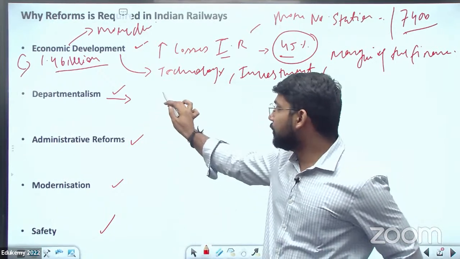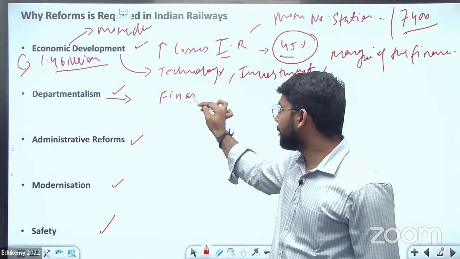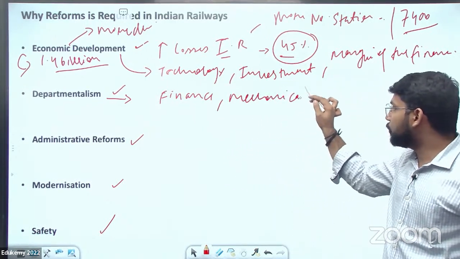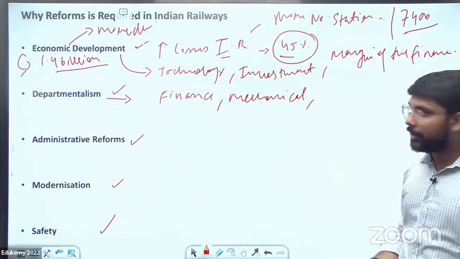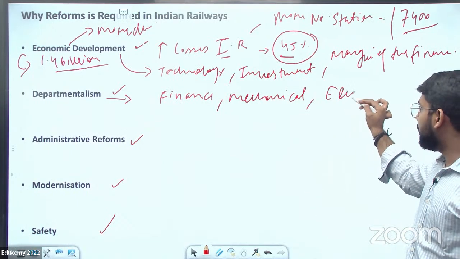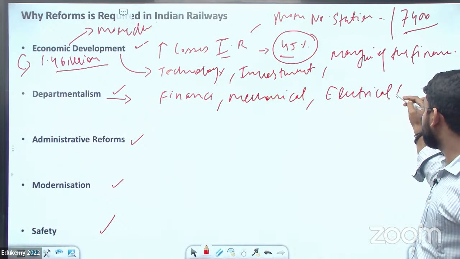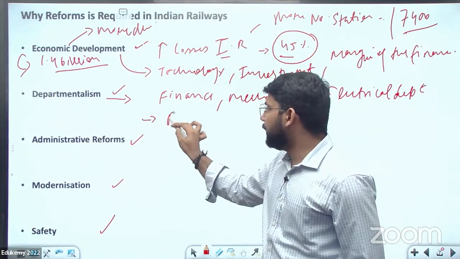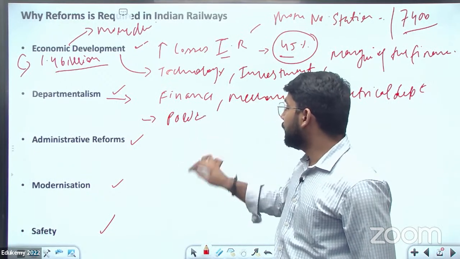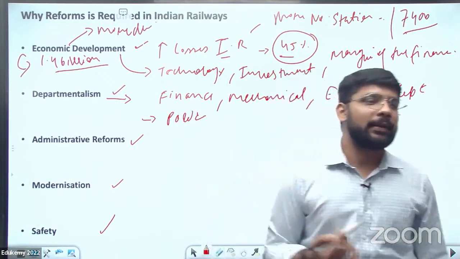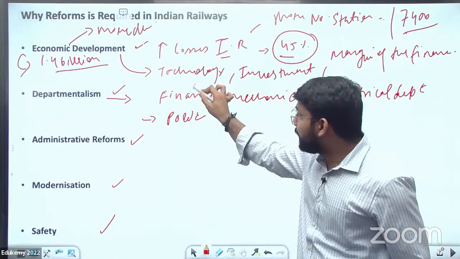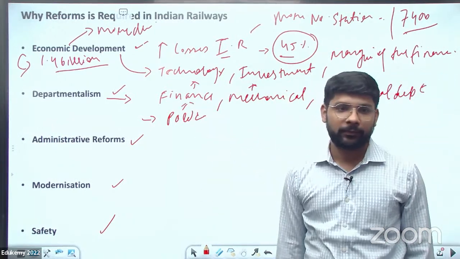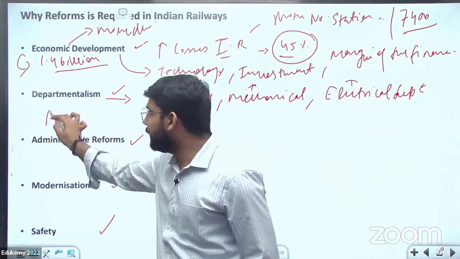We can write about the finance department, mechanical departments, some of you may be mechanical engineers who have applied as well, electrical department, and some other departments related to police. So there are multiple departments in the Indian Railway, and each department is headed by some other head, and finally led by the railway board.